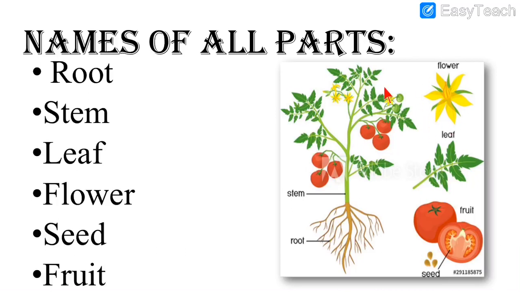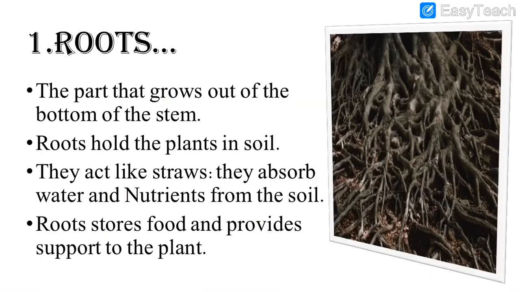Then this is flower. Flower will grow over here on the plants. This is part of the plant, that is flower. Then this is the leaf. As you can see over here, it will grow out of the stem. It is called a leaf, and a plant has so many leaves. Then fruit. What is this given over here? Fruit. Which is the fruit and where is the seed? Can you see tomato? Yes, this is tomato plant, and there is the seed in the middle, and this is called fruit. So tomato plant, seed is inside over here, and here is the fruit. So these are the names of all the parts of the plant. You have to remember the spellings.